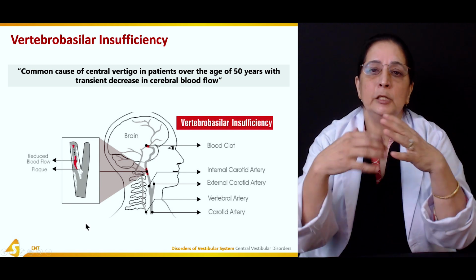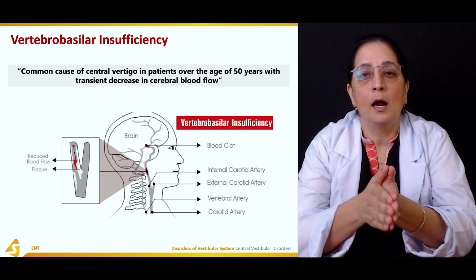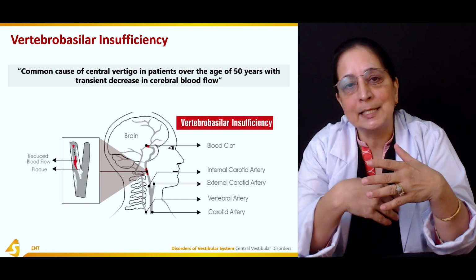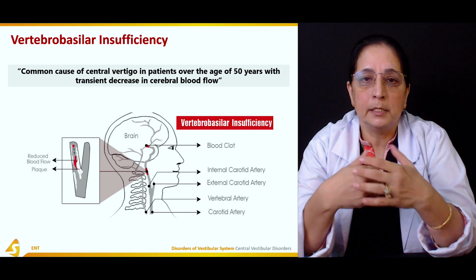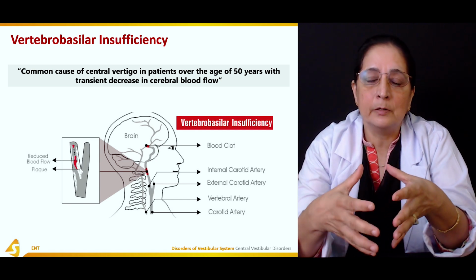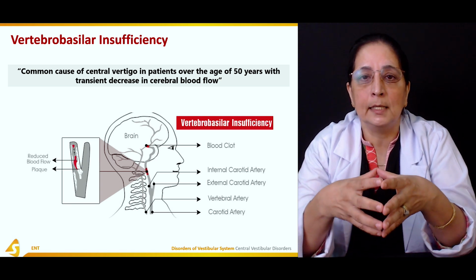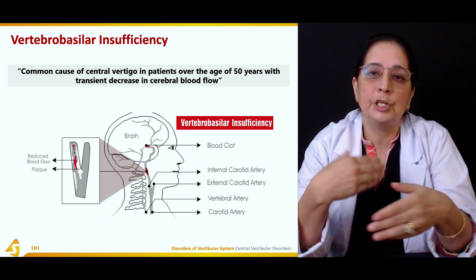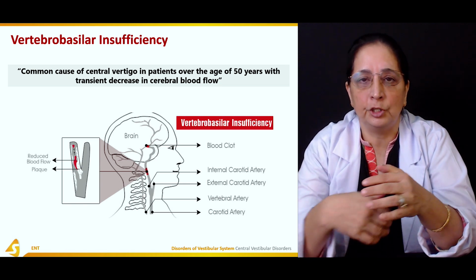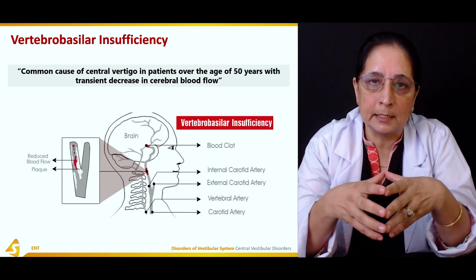There are fatty deposits in the blood vessels, atherosclerosis, or sometimes arteriosclerosis. Arteriosclerosis is the hardening of the vessels. Atherosclerosis is the deposition of fatty plaques in the blood vessel. All these changes occur as the patient ages, and this can lead to a decrease in the blood supply.